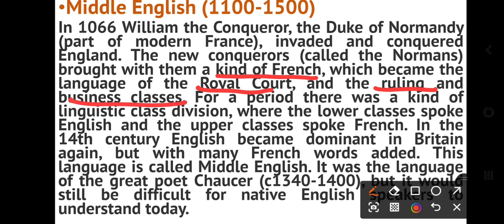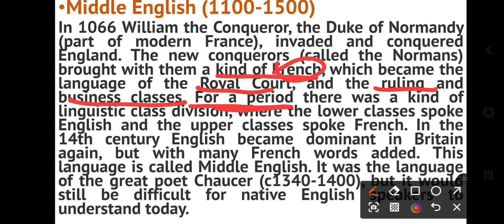It means the elite class spoke French. And for a period, there was a kind of linguistic class division. Not for a long time, but for a period.